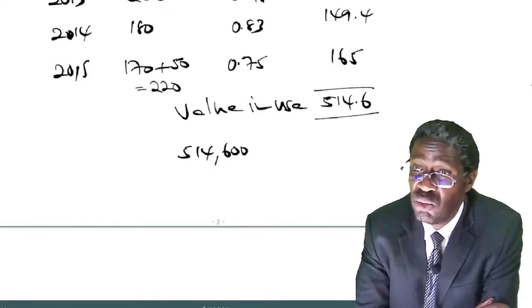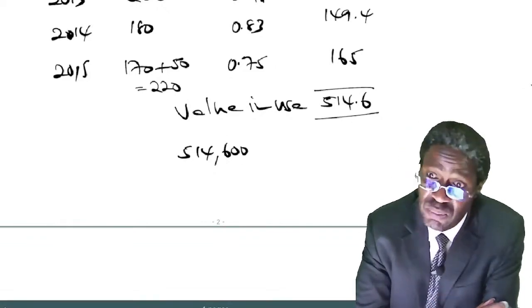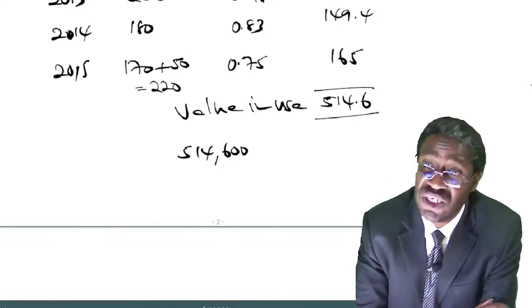Don't forget, we were just putting our figures in thousands, but now we are putting it in full, because the other figures we did in full.